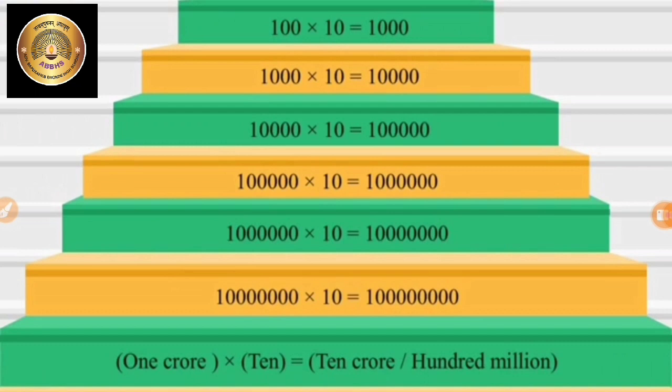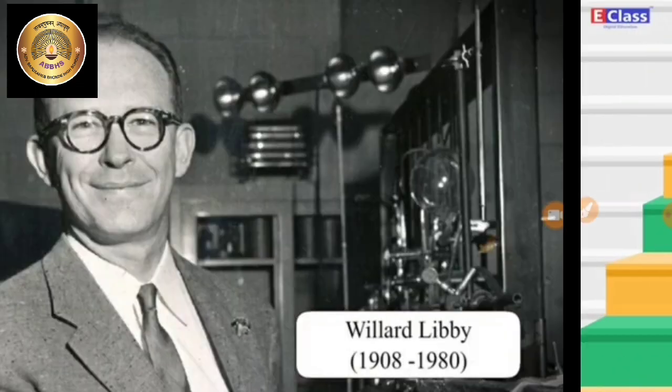See, 100 into 10 is equal to 1000. 1000 into 10, 10,000. 10,000 into 10, 1 lakh. Like this, at the end, 1 crore into 10 is 10 crore, or 100 million.